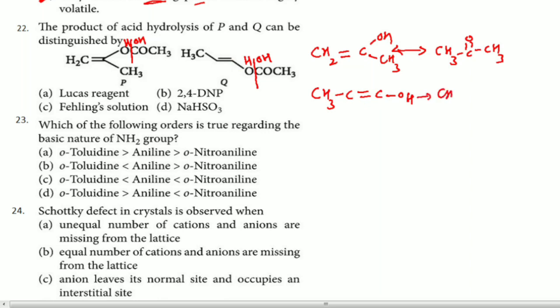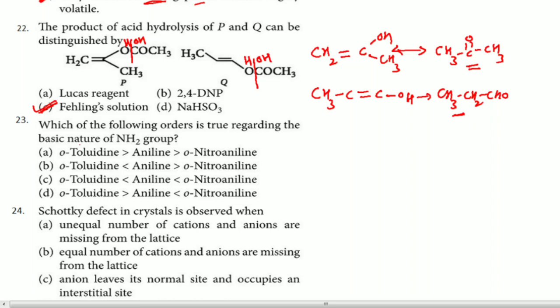In this particular case, it is going to form CH3CH2CHO after enol to keto conversion. Because of that, you can say this is an aldehyde, this is a ketone, and this is an aldehyde. Out of these four, which can distinguish? That is C. Fehling's solution is the answer for this question. That is the 22nd question. Now we will move to the 23rd question.